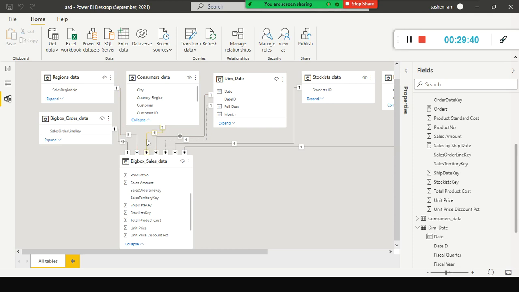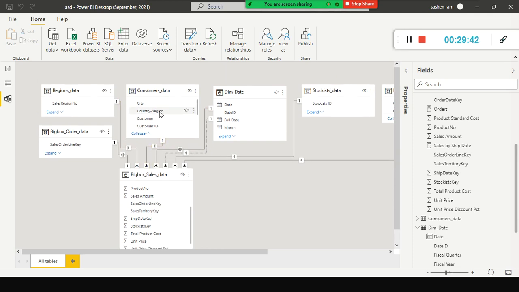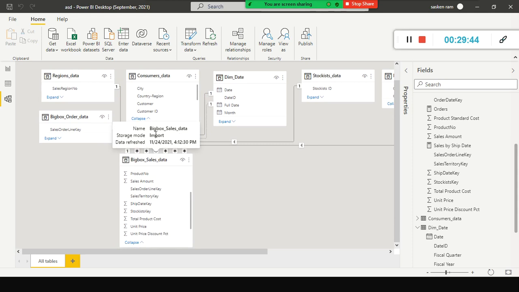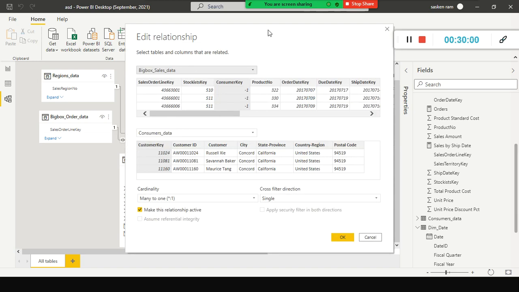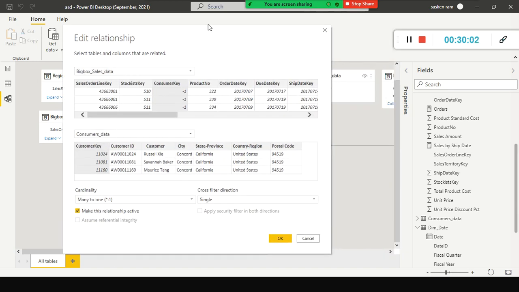this is related to which one? Yeah, the consumers data, right? So customer ID, and here it is not showing it. Why? If you have any confusion, just click on that. It will open up the dialog box which shows the relationship you set here.